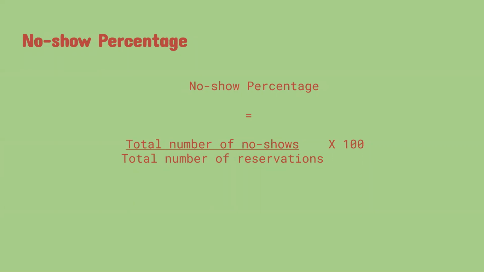Moving on, no-show percentage. Again, no-shows are guests who have made a reservation but do not show up or do not arrive at the hotel for check-in. So the definition itself says that it's a guest who has made a reservation. So the formula is no-show percentage equals number of no-shows divided by number of reservations into 100. So for no-shows, we look at the reservations. For walk-ins, we looked at the arrivals. For understays, we looked at the departures.